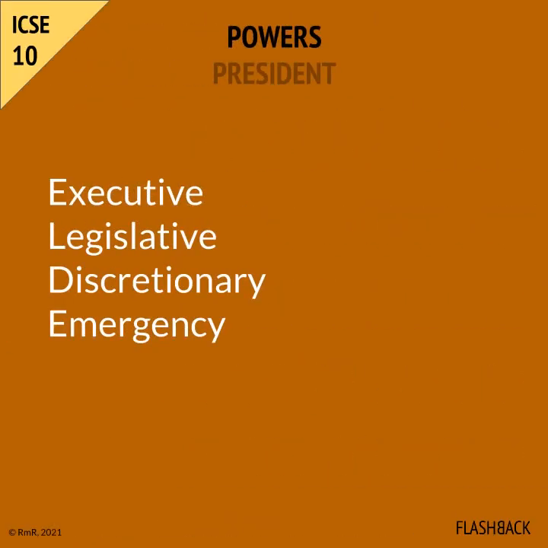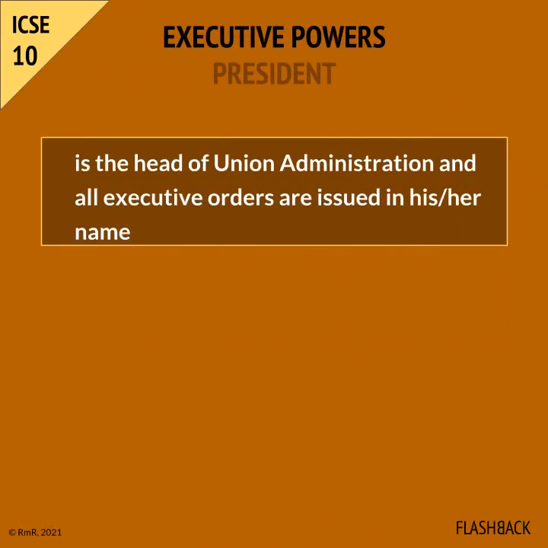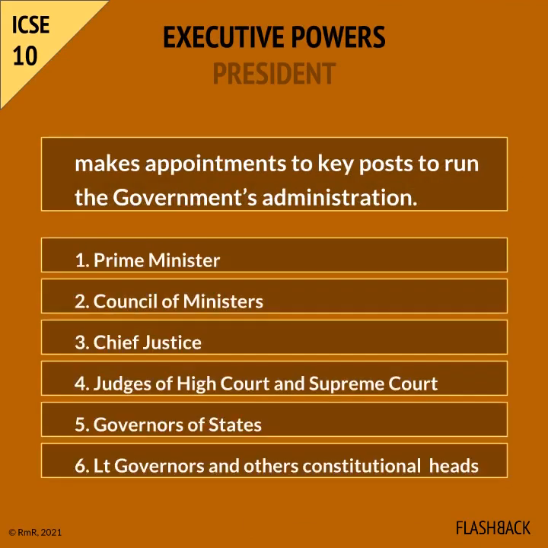As the head of the state, the president has many powers: executive, legislative, discretionary, emergency. The president is the head of union administration and all executive orders are issued in his or her name. The president makes appointments to key posts to run the government's administration. These are appointment of the Prime Minister and the Council of Ministers. The Council of Ministers are appointed on the advice of the Prime Minister.